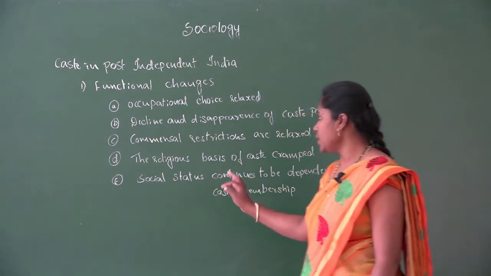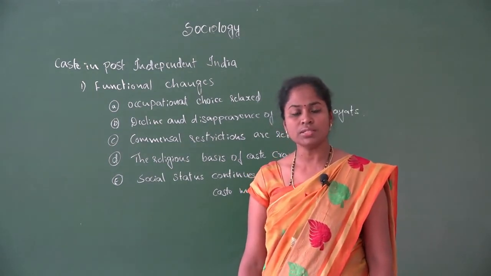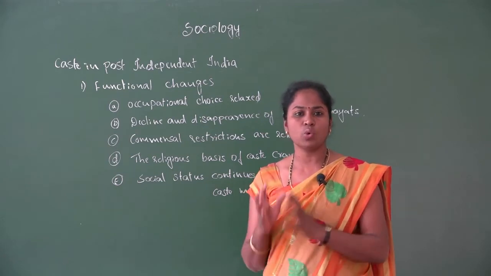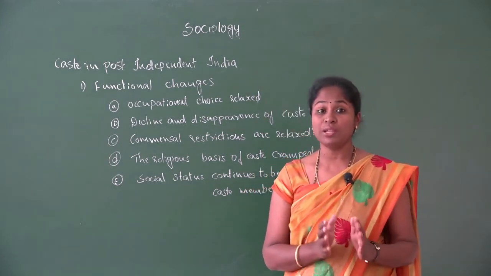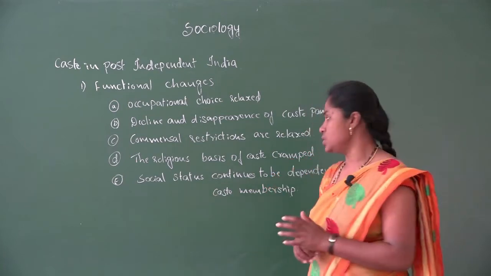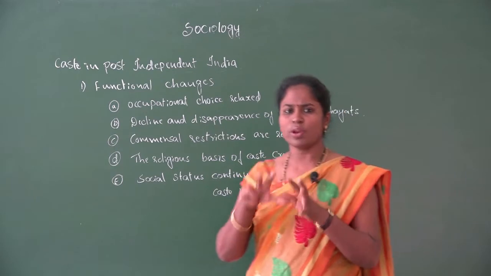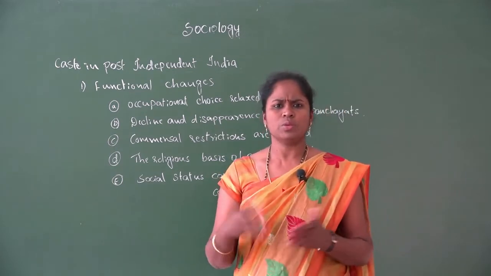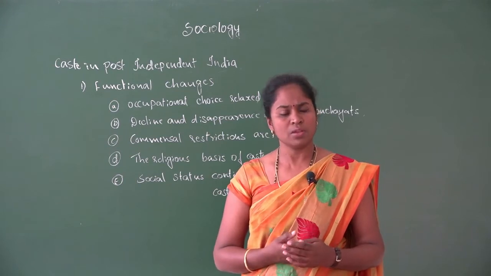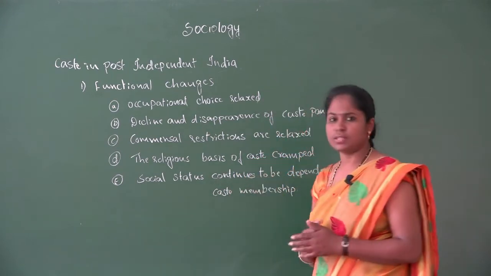Fourth point, the religious basis of caste cramped. In this, we could find that not enough space was given to one particular group of people based on religion. Depending on the religion, we can see that no one particular caste was given more importance here, be it the rituals or going to the temples. So all these things were relaxed in the society.